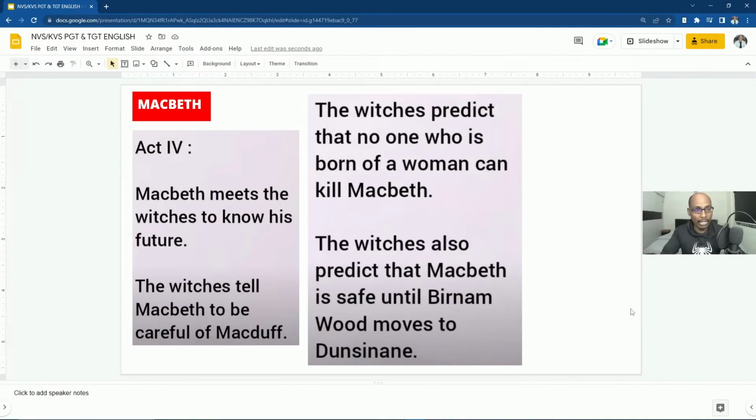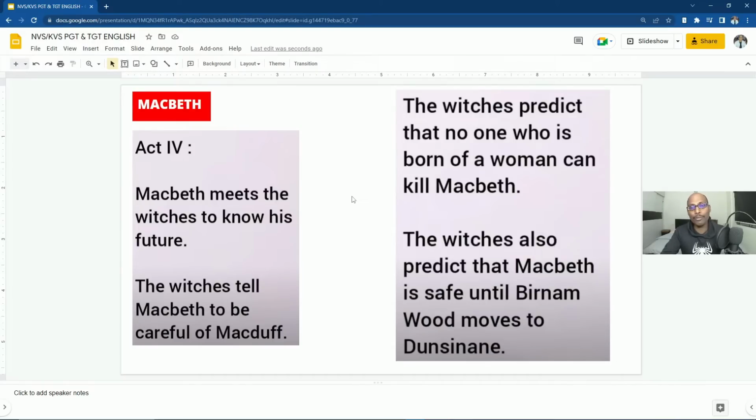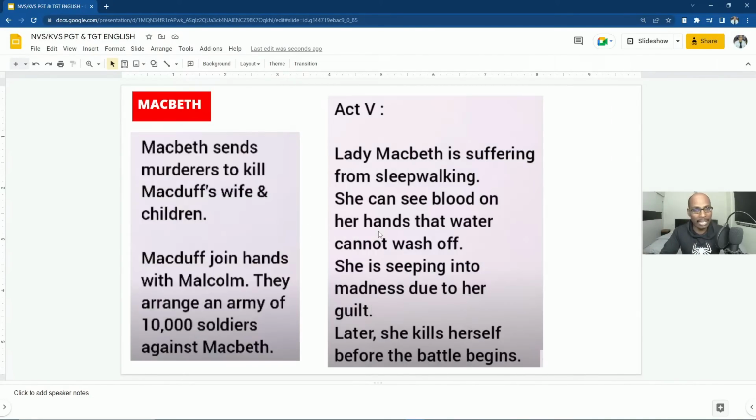Then in Act 4, what happens? Macbeth meets the witches to know his future. The witches tell Macbeth to be careful about Macduff. So they told him there is no need to worry, only be careful with Macduff, and your death will come in this way. The witches predict that no one who is born of a woman can kill Macbeth. It is too difficult to understand how a person can be born without the mother's womb. So he felt very happy. The witches also predict that Macbeth is safe until Birnam Wood moves to Dunsinane. Dunsinane is the place where Macbeth's castle is. So Macbeth was very happy that these things would never happen in his life. So he was not going to die or be killed by anybody.